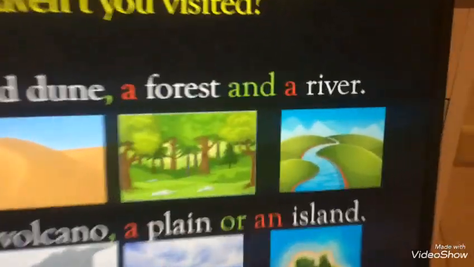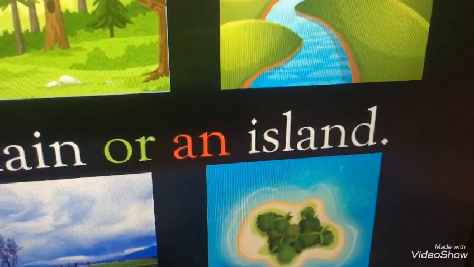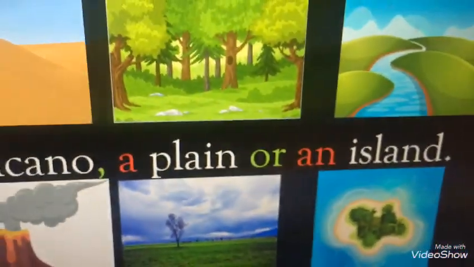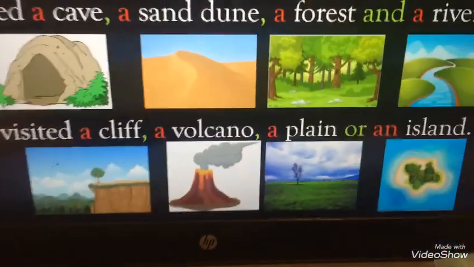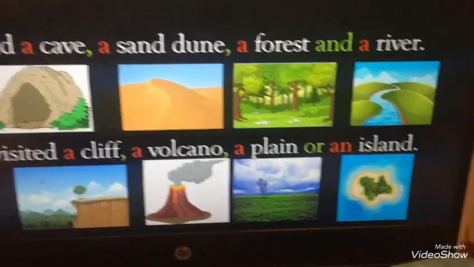Oh, look here. Why did I put an before island? Island starts with an I. It's a vowel. When a word starts with a vowel, and the vowels are A, E, I, O, U, like island, you have to put an before it, okay? Now, in the words of Unit 8, all the words have a before them, except island.